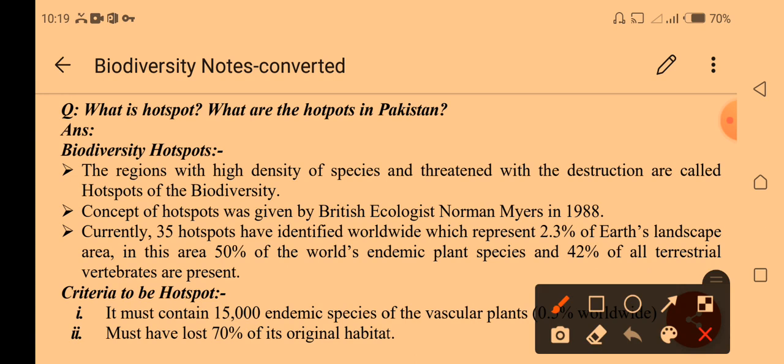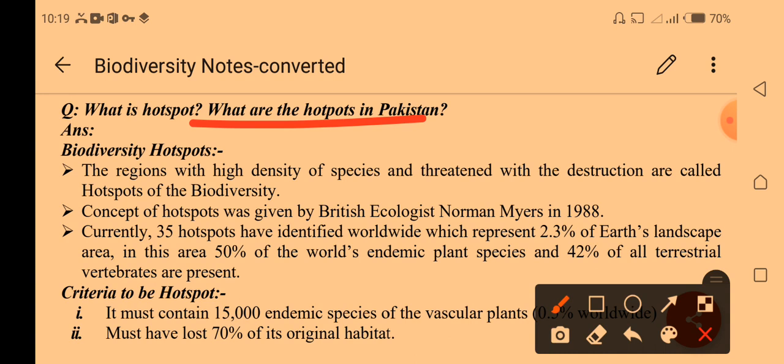If we talk about hotspots, they mean any particular area where vegetation would be high, but that vegetation could be affected by certain activities, which we call human activity, or anthropic activity. It is a threat for the environment and harms the environment. That is very bad.